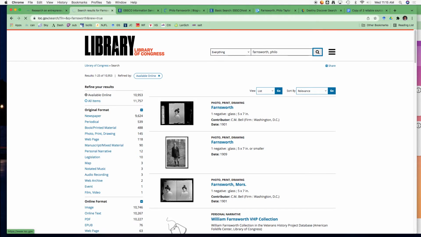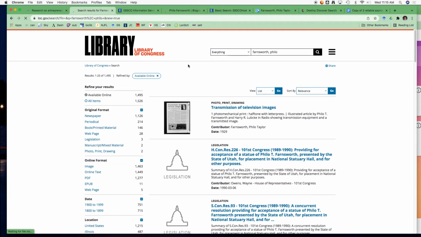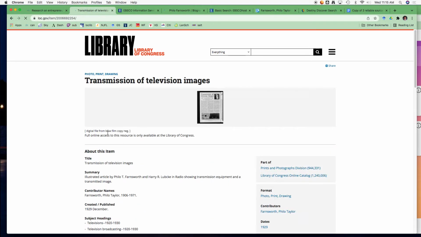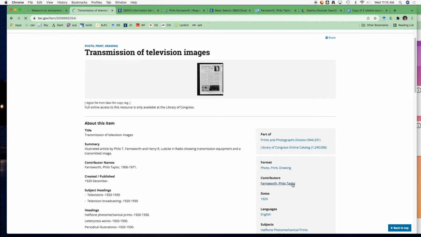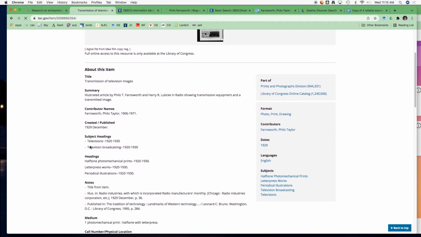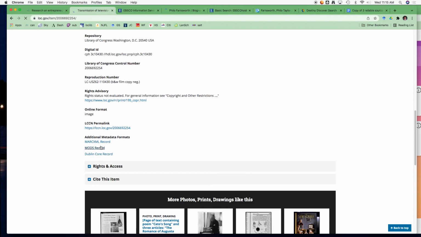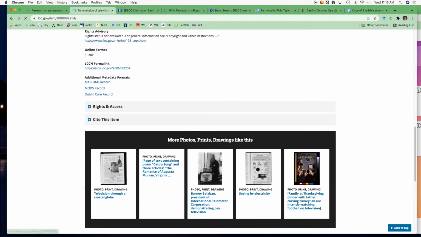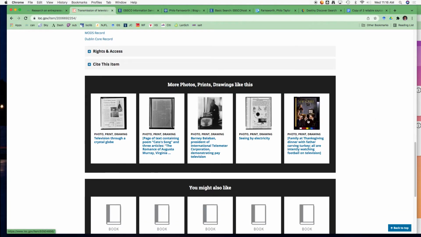Okay, and I've had this at the Library of Congress. It does tend to be a little bit slower. Transmission of television images. This is awesome. Okay, so we've got an early newspaper article, it looks like, about Philo T. Farnsworth, who is inventing the television. And they even have more things connected to it.